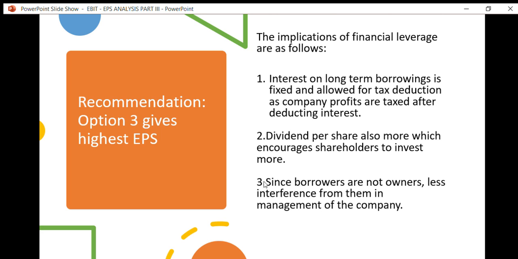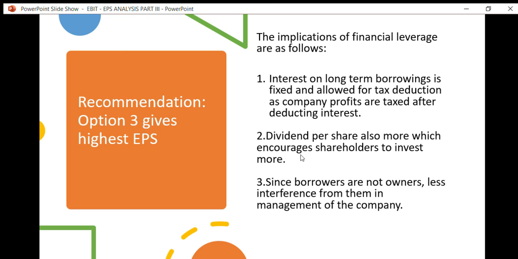Third, since borrowers are not owners, if we go for the maximum portion of financing as borrowed funds, then the number of equity shareholders will be the minimum, and they can retain more control because borrowers do not interfere in the management affairs of the company.